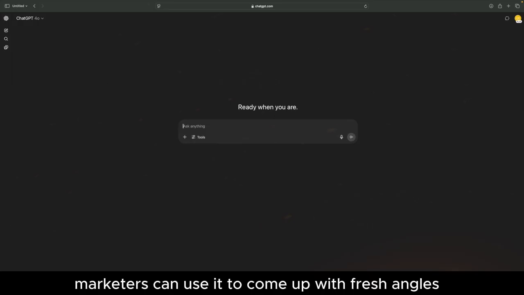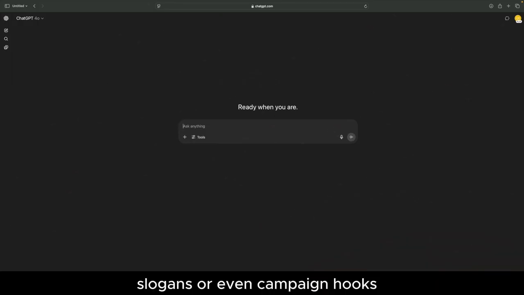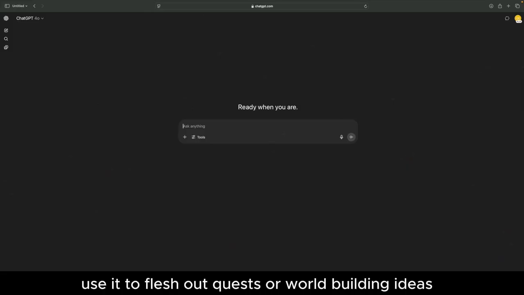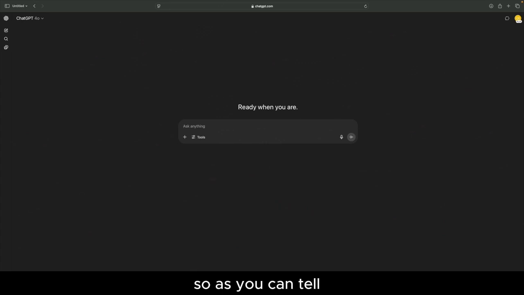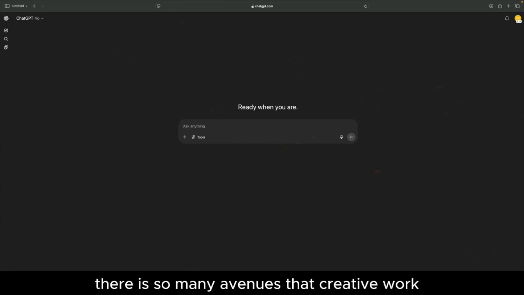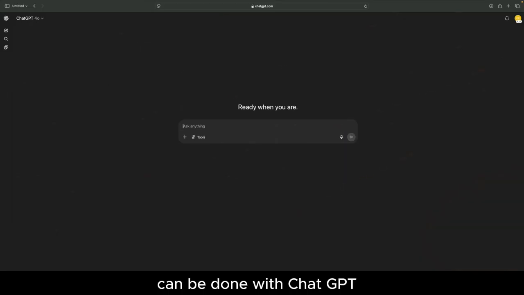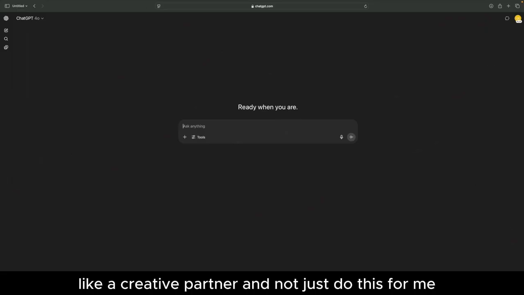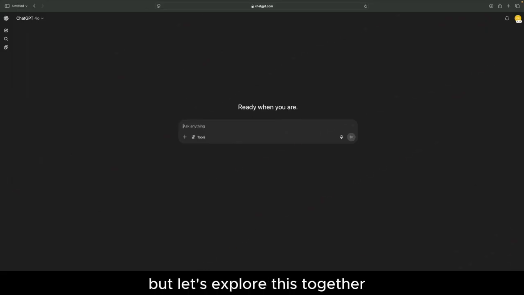Marketers can use it to come up with fresh angles, slogans, or even campaign hooks. Game designers or DMs use it to flesh out quests or world-building ideas. So as you can tell, there are so many avenues that creative work can be done with ChatGPT. The key is learning how to talk to it like a creative partner and not just say "do this for me", but let's explore this together.